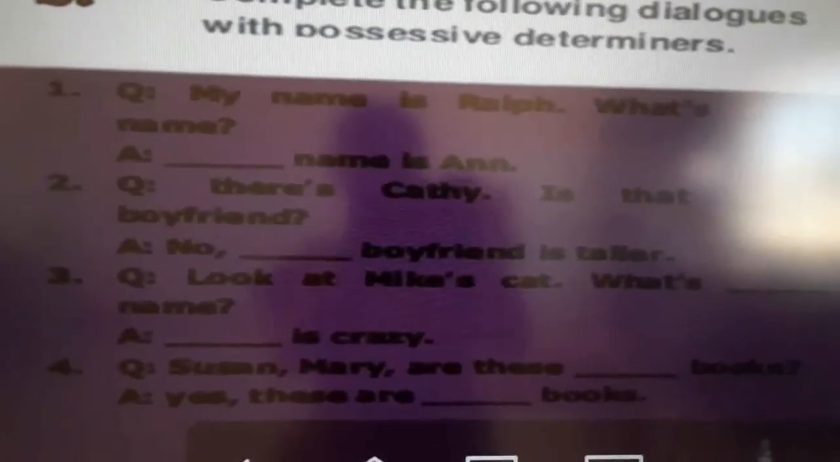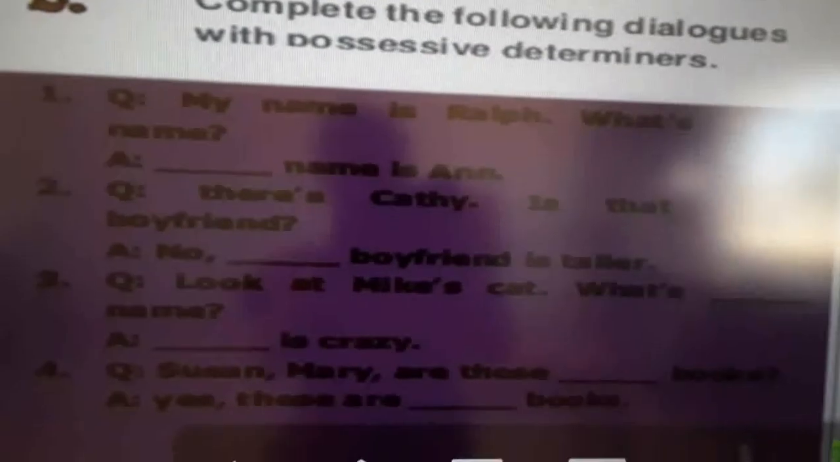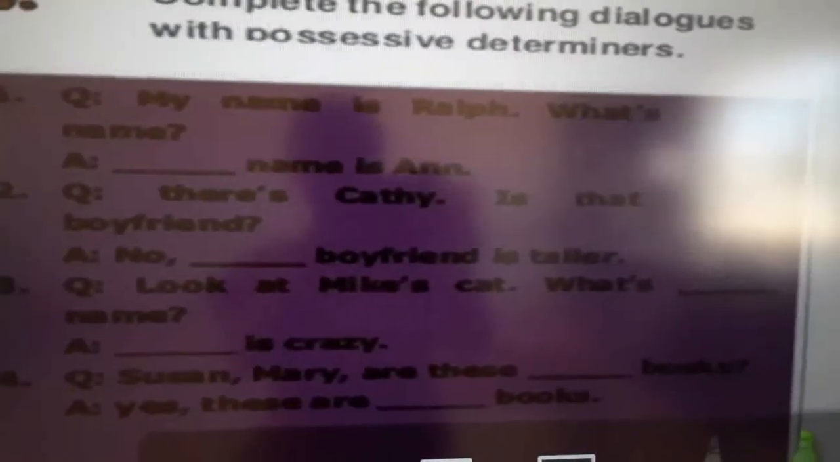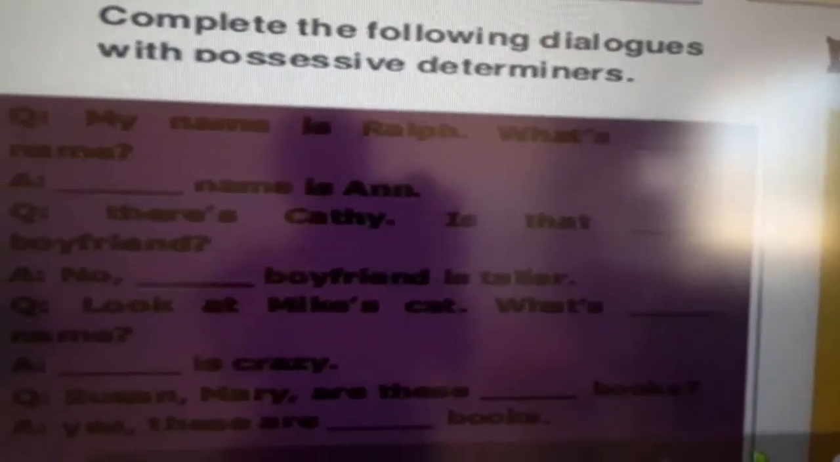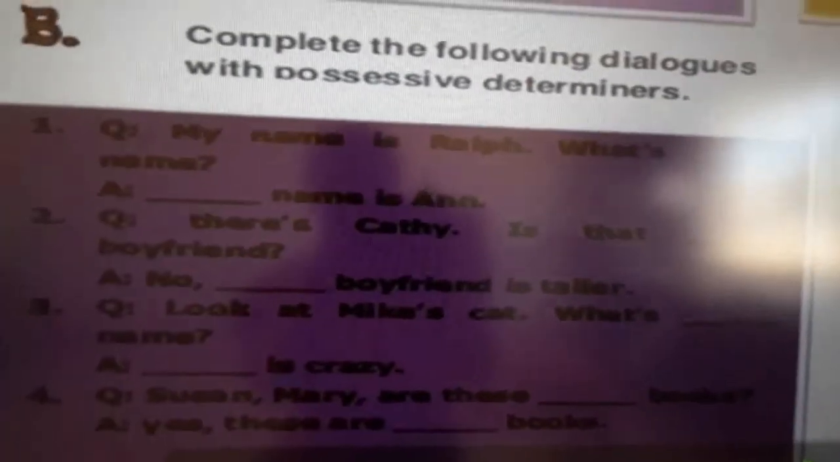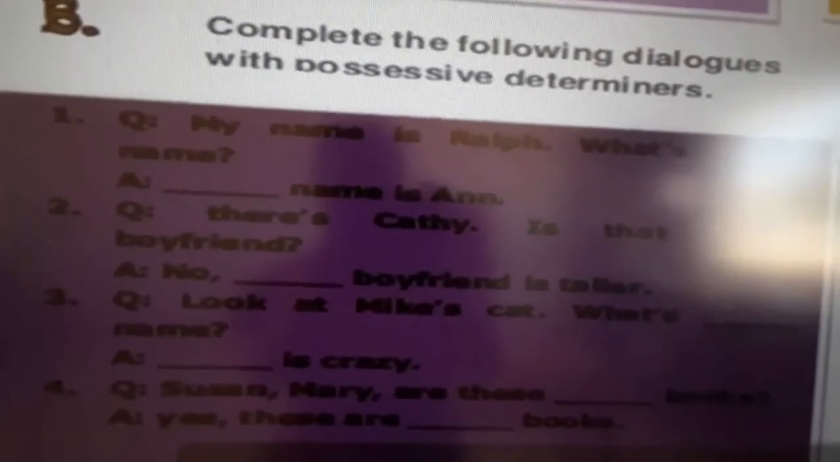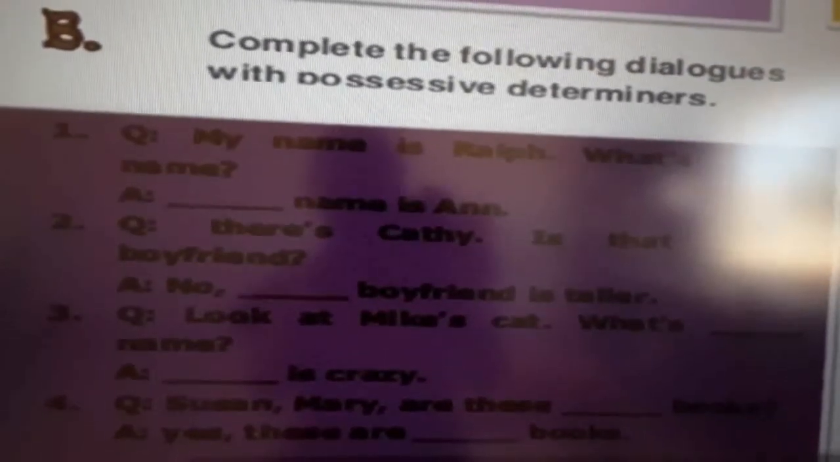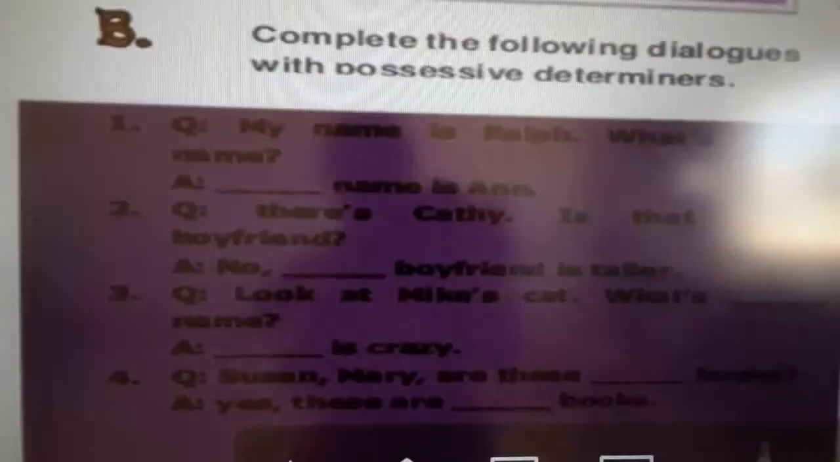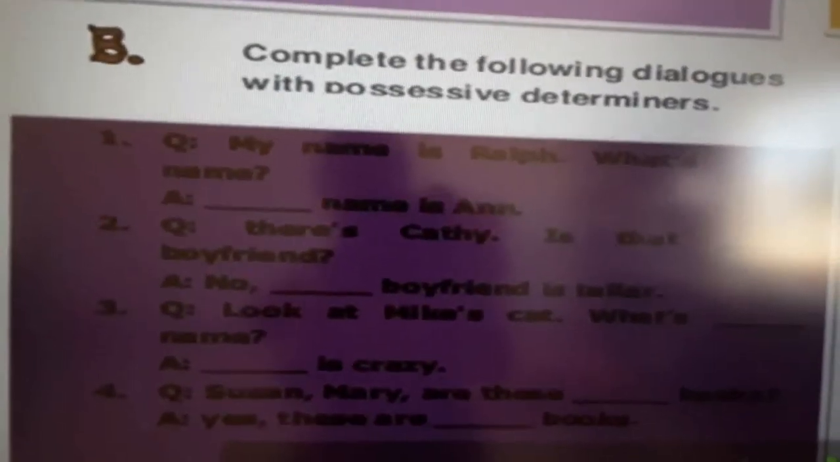Fill this exercise using possessive determiners. My name is Ralph. What's your name? Your is the possessive determiner you are using. Dash is Anne. You can fill the exercise. Her name is Anne, like that.